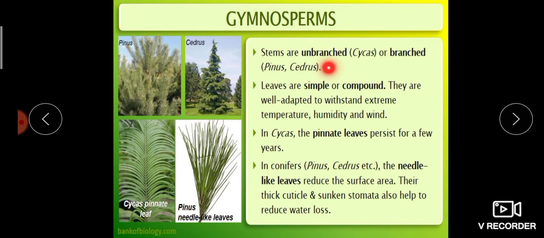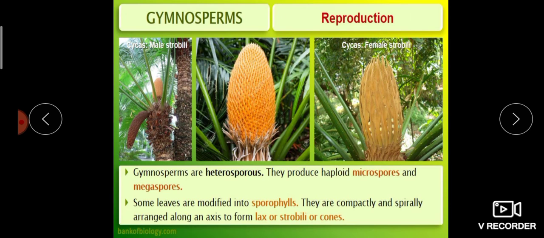Then stems can be branched or unbranched. An example of unbranched is Cycas. An example of branched is Pinus or Cedrus. Then leaves are simple or compound. Okay, so there is good adaptation to withstand extreme temperature, humidity and wind. In Cycas, the pinnate leaves remain for a few years, and in Pinus and Cedrus, the needle-like leaves have a thick cuticle and sunken stomata, which conserve water in the plant by decreasing the transpiration level.